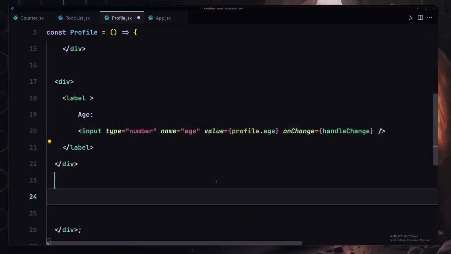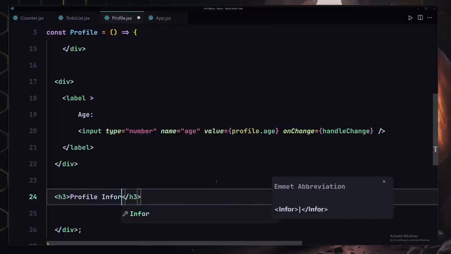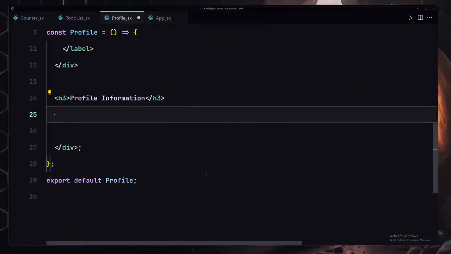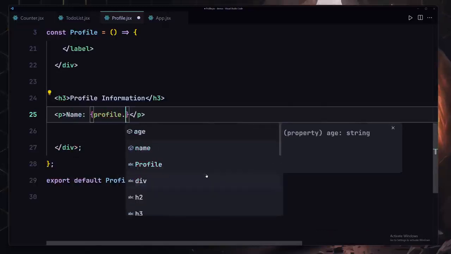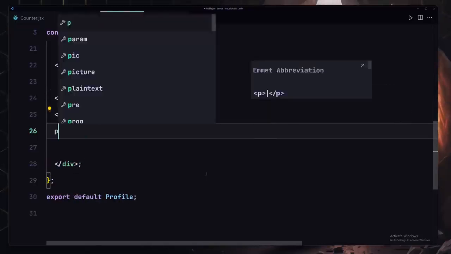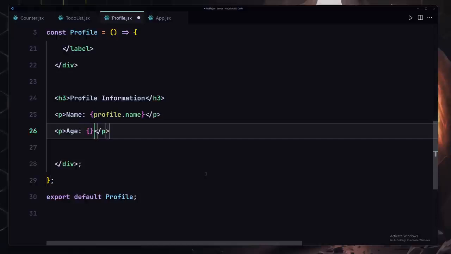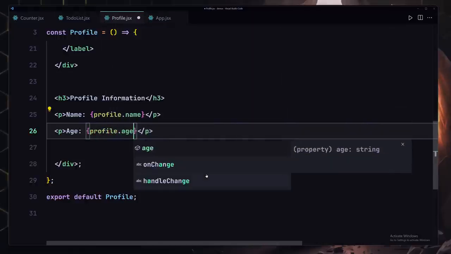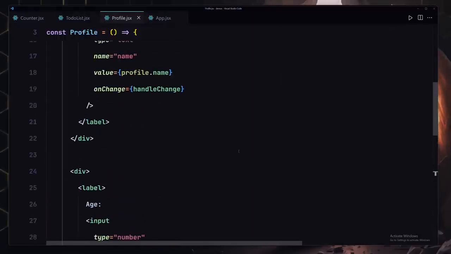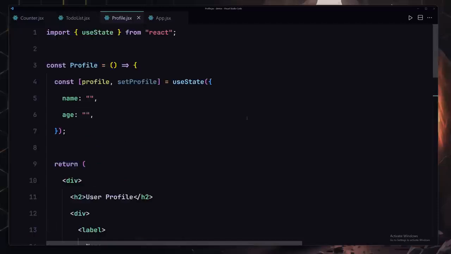Okay, so now underneath this div, we're going to be using our h3, and I'll write profile information. And now underneath this profile information, I'll render all of those values which I'm going to be providing in my input fields. So I'll write name, and I'm going to use profile.name, and also I'm going to be creating an age, and here we are going to be rendering the profile.age. So now let me save there.